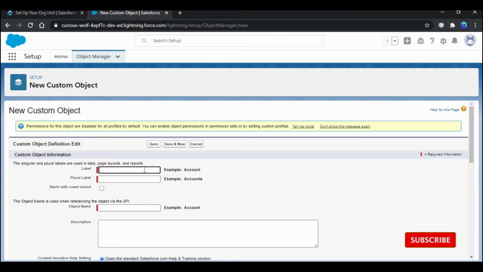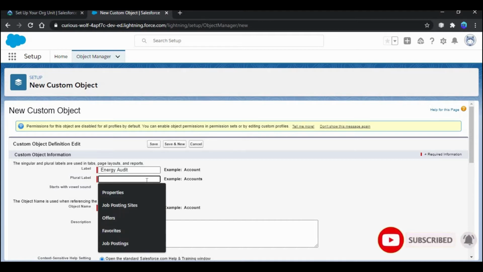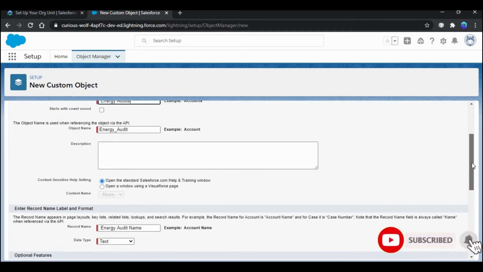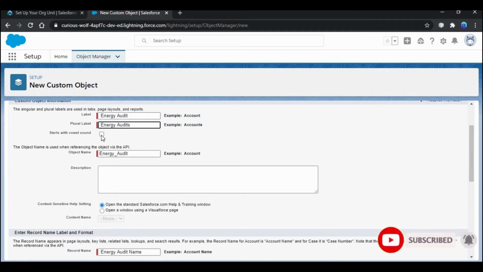For the label, enter Energy Audit, and for plural label, give it as Energy Audits. And select this starts with a vowel sound.